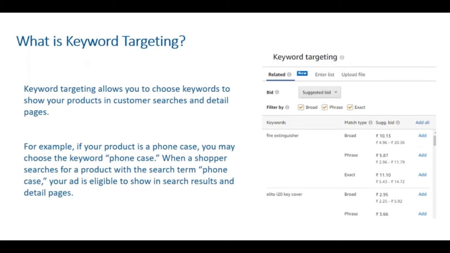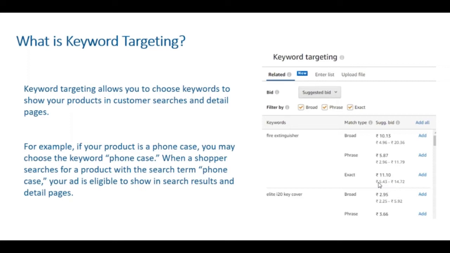Like I've already mentioned, in a keyword targeting campaign, you need to put in the keywords that you think are relevant to your products, like you see here in this example. This is a new feature which has come in now, and this gives you, across broad, phrase and exact match types, how much you should bid. Like you can see there is a suggested bid that comes up, and across each match type you have a bid which is mentioned.